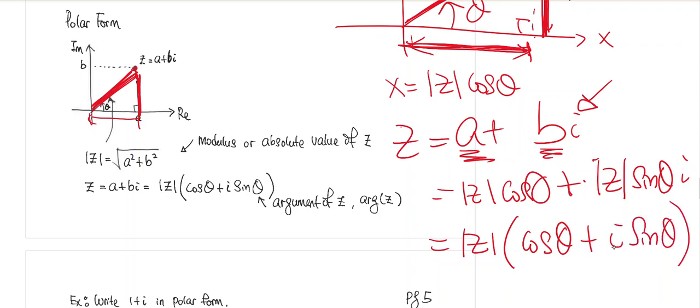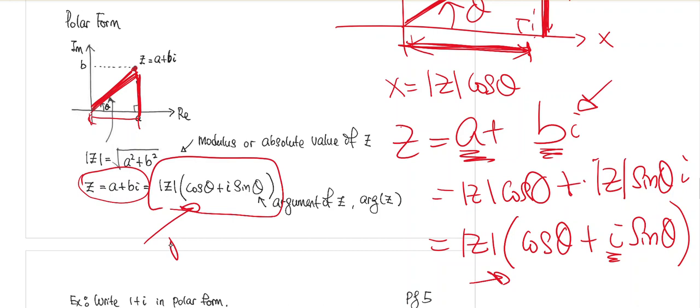So we write i in front of the sine theta. That's the reason why it's easy for me to write ib. But anyway, instead of writing z as a plus bi, you can also write it like this. That thing right here that you see is called the polar form. So this is the polar form of that complex number.